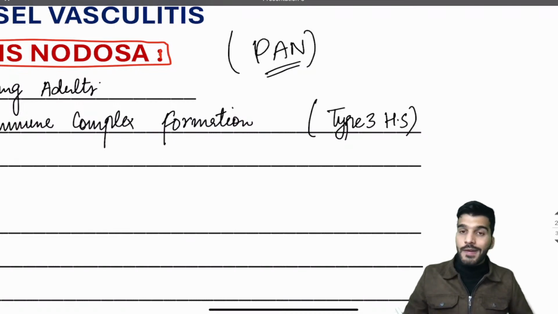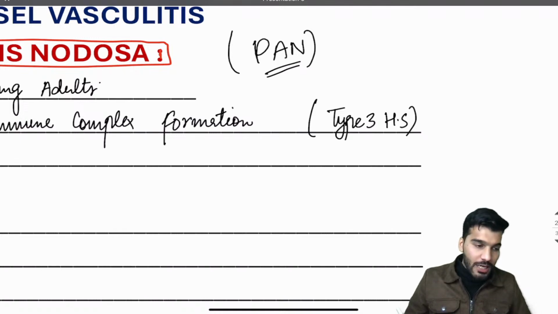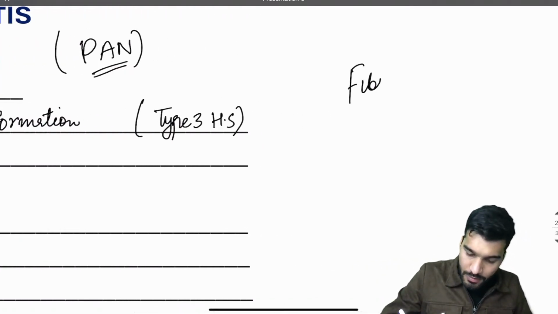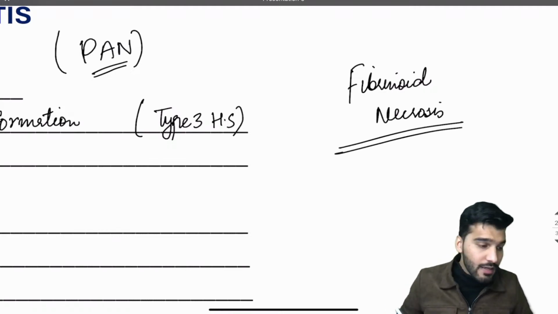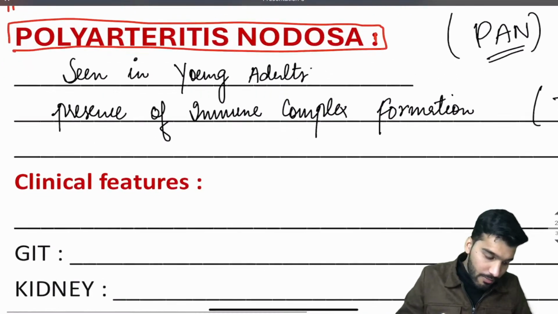We have already discussed the fibrin and fibrinoid material deposits seen with the immune complex diseases, type 3 hypersensitivity. So the patient is going to have fibrinoid necrosis. We also studied the other two conditions: rheumatic heart disease and malignant hypertension.